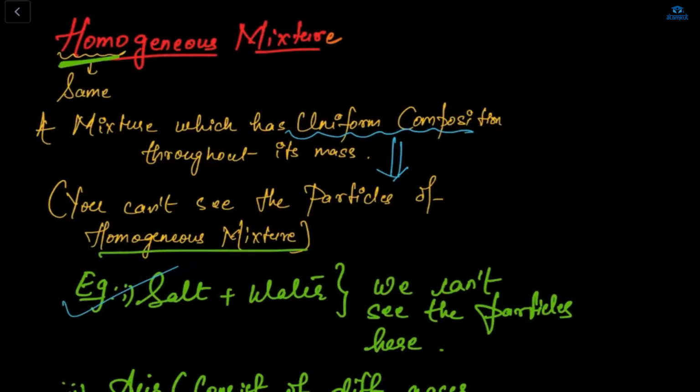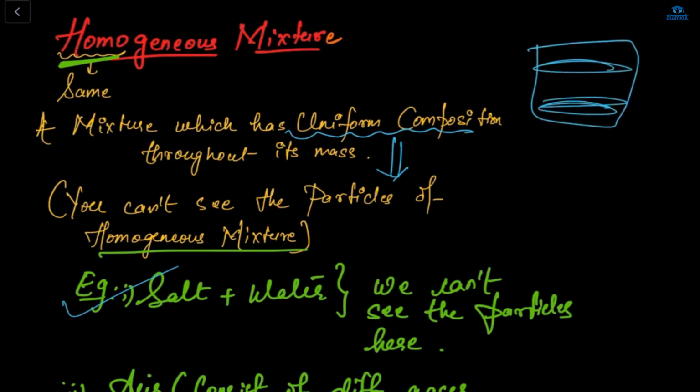But if we mix oil and water, then we can easily see it. If this is a beaker and I'm mixing oil in the water, the different surfaces will be visible, that this is the oil and this is the water. So homo means uniform composition.